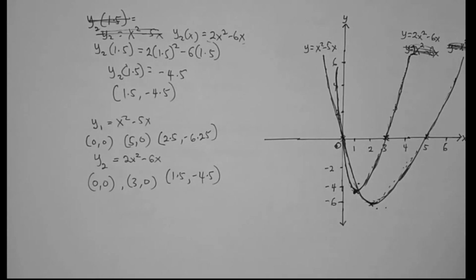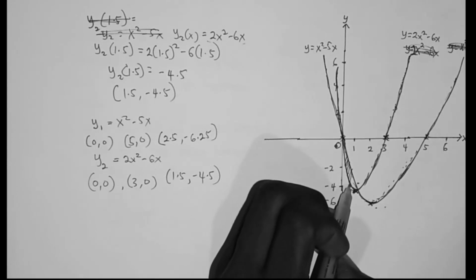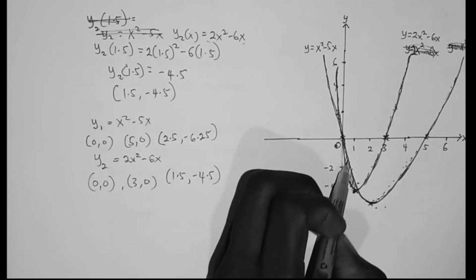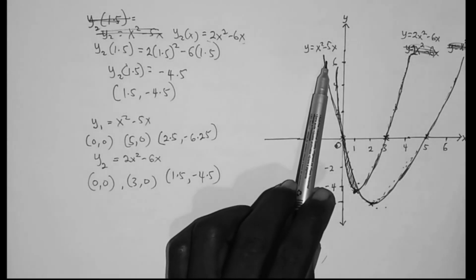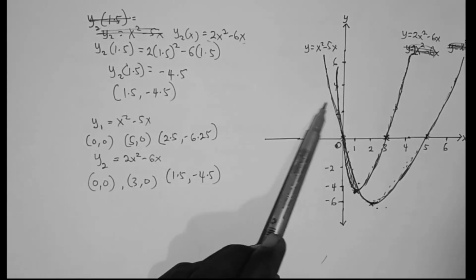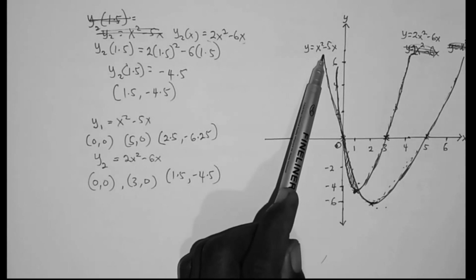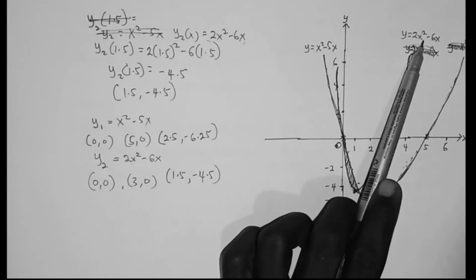Then the question is saying that we should find the region of space bounded by the two curves. So we see that this is the region that is bounded by both curves. So this is the region of space that we are supposed to find the area for. And if you consider this region of space, you see that the function on top is x squared minus 5x, and the one beneath is this.